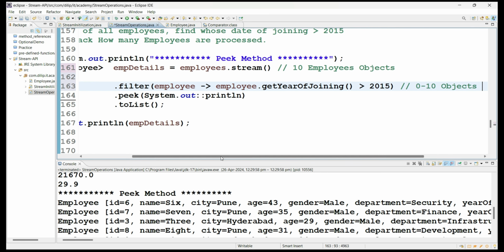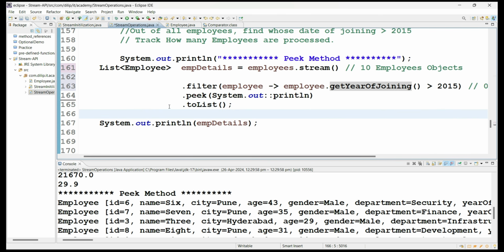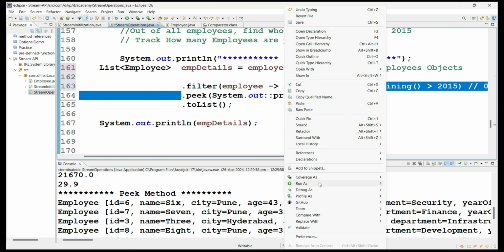Whatever result you got after this filter, I want to see finally what values are being finalized and passed on, what results I am converting into a list. So that means, what values are processed from the stream and passed to the toList method will be printed now.